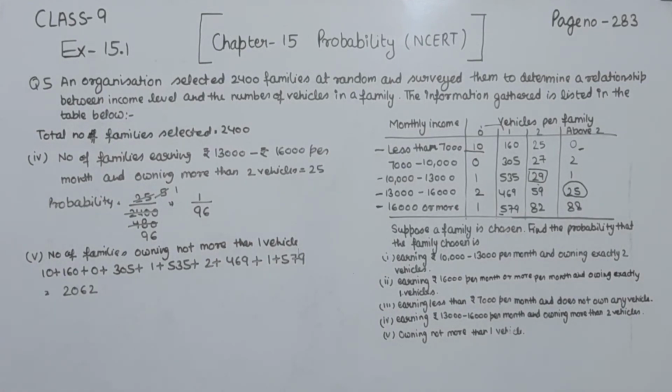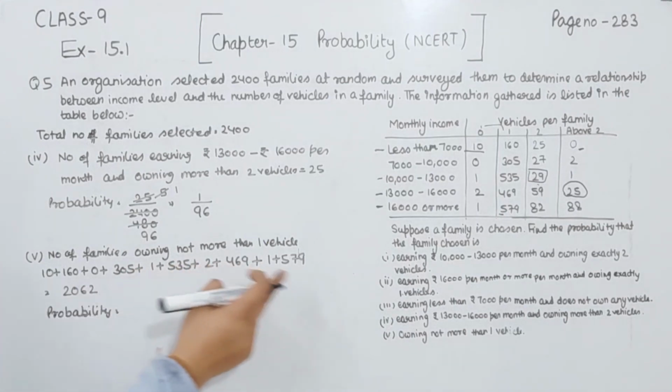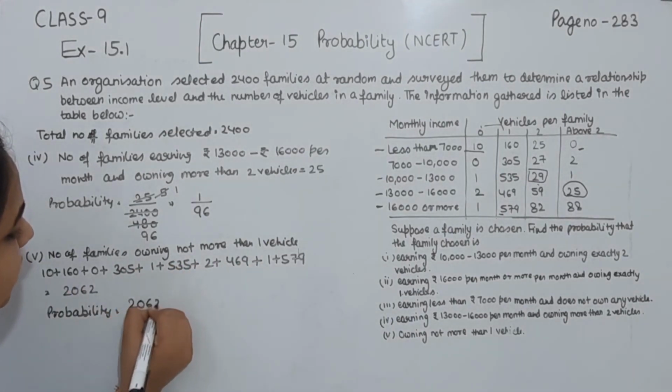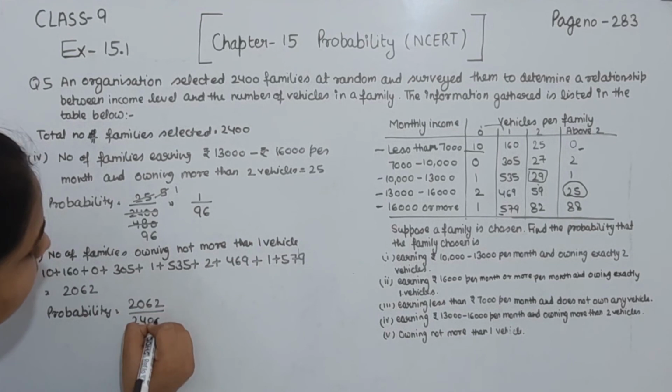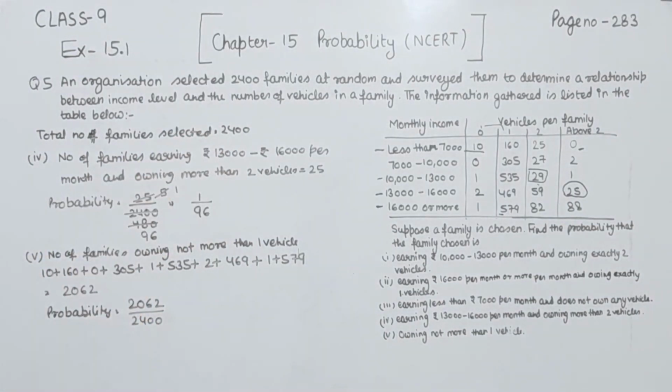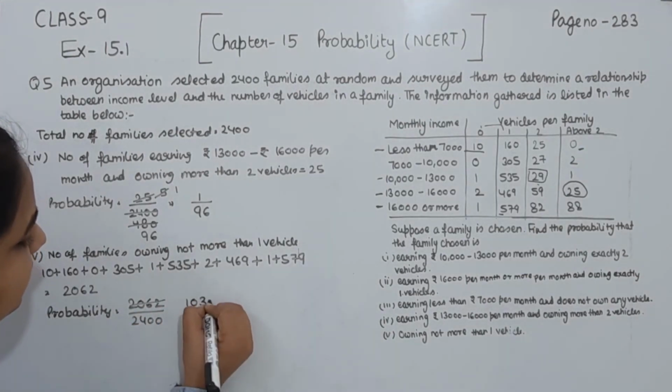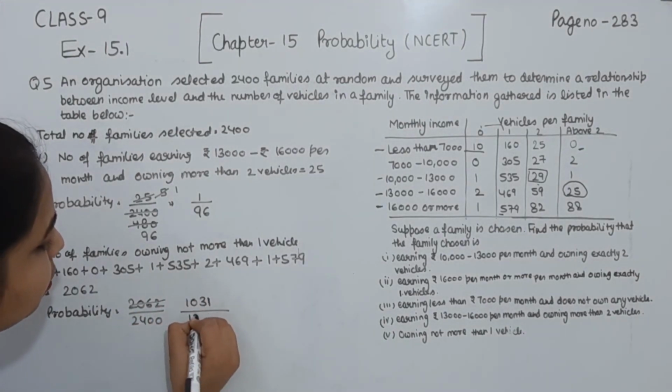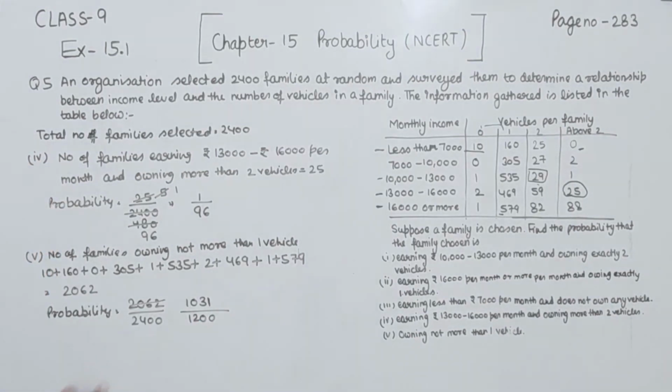Now we have to find the probability. So the probability is equal to the number of families owning not more than 1 vehicle, that one we have 2062, divided by the total number of families, that one we have 2400. Now we divide this one. 2 1s are 2, 0, 2 3s are 6 and 2 1s are 2. 2 1s are 2, 2 2s are 4, 0 and 0. So this is the probability we have, 1031 divided by 1200, for part 5. With this one we have completed question number 5. In the next video we are going to start with question number 6.